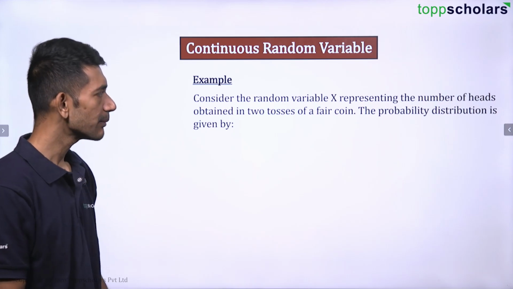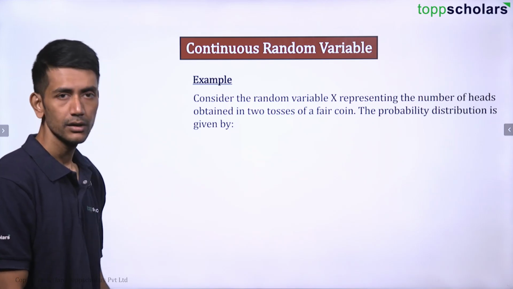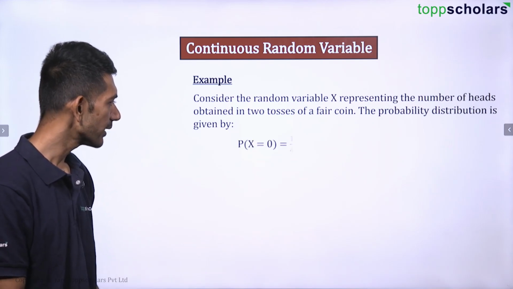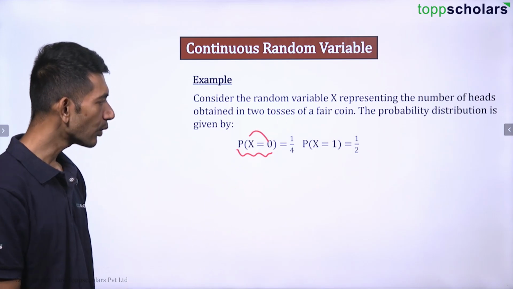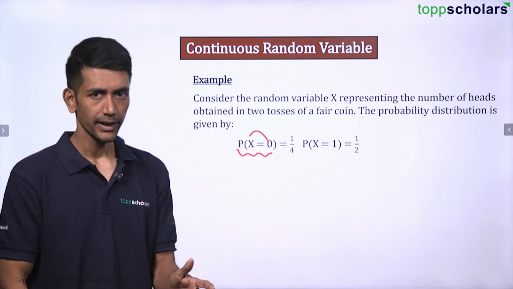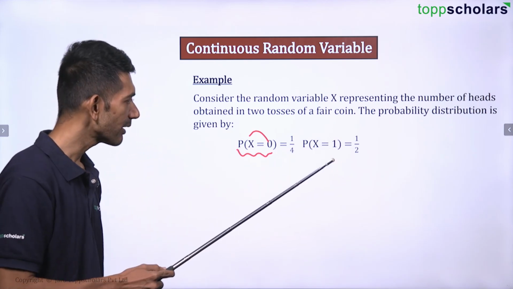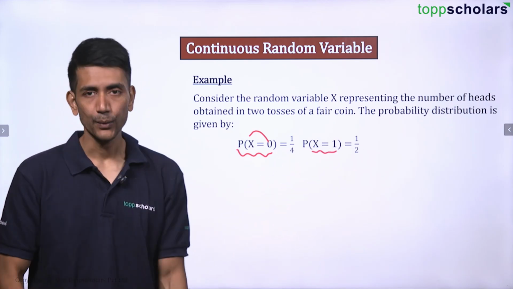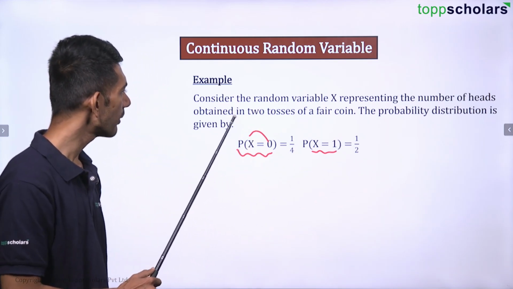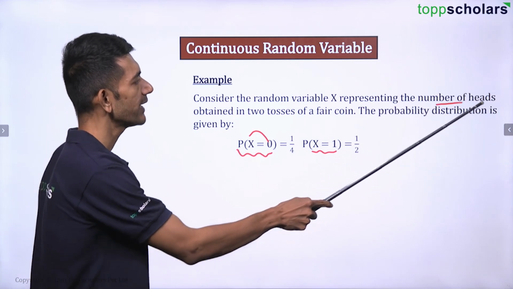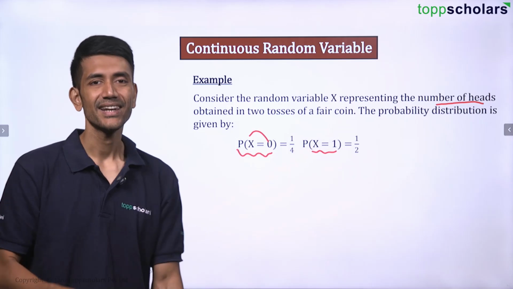Consider the random variable x representing the number of heads obtained in two tosses of a fair coin. The probability distribution is given by P of x when there are 0 heads is 1 by 4, correct? Because in 0 heads you have tail, tail, so that is 1 by 4. Here we are talking about the number of heads, so I am talking about 0 heads, 1 head and so on.